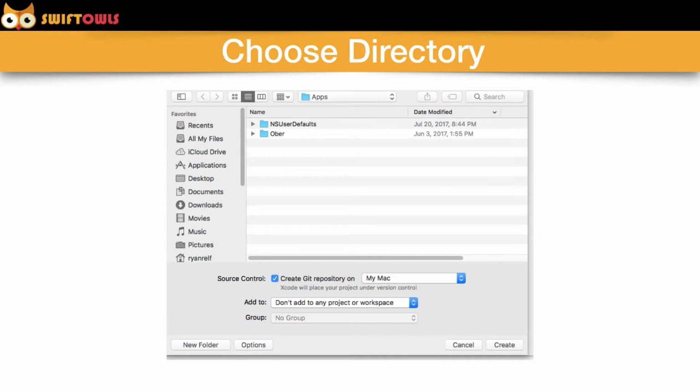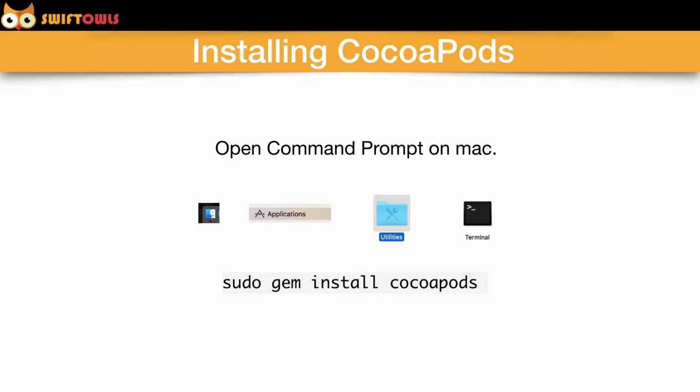Once you save your file, click on Create, and then from this point we're going to install CocoaPods, because this app is going to be using Firebase, Google's Firebase. So what I want you to do now is open up a command prompt.